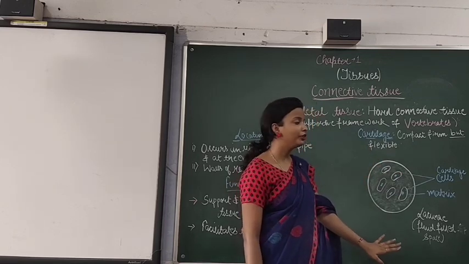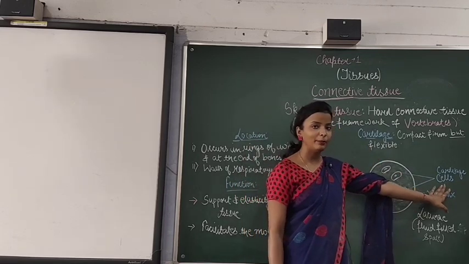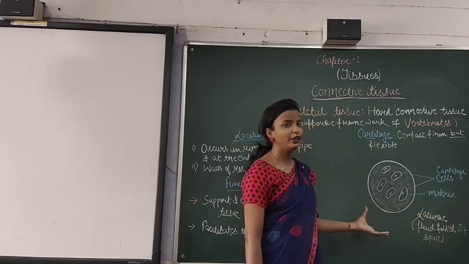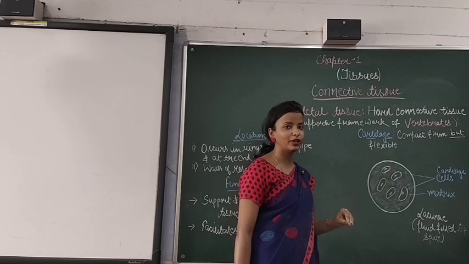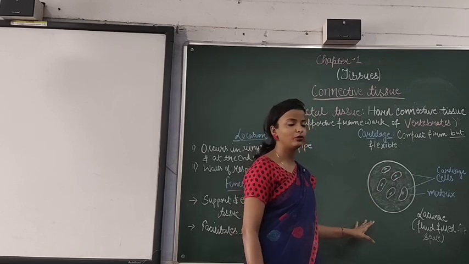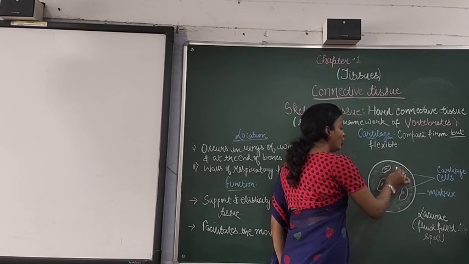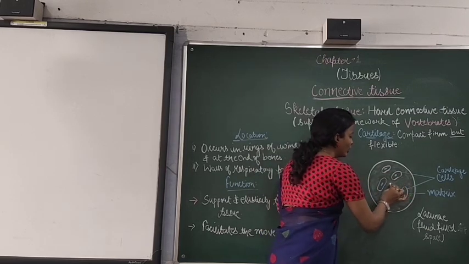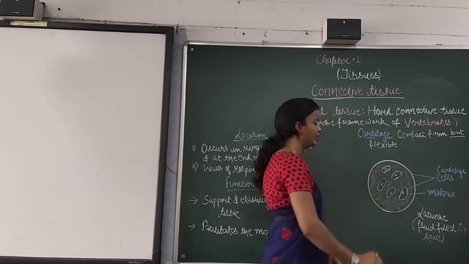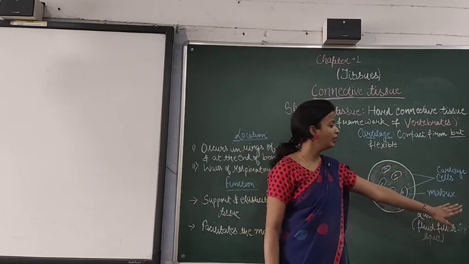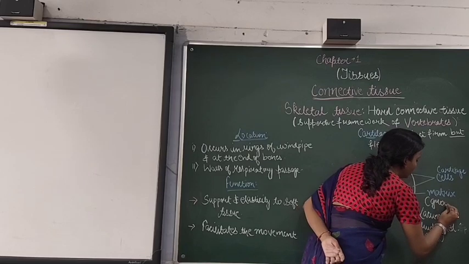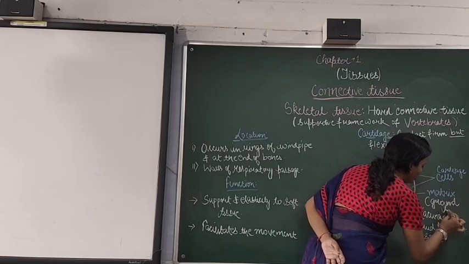Now, when you talk about the structure, cartilage cells are present and then a matrix is present. Matrix is a ground substance or a fluid-like substance that is filled between the cells. So, you can see a fluid-like or ground substance is present in this, and that is nothing else but the matrix.